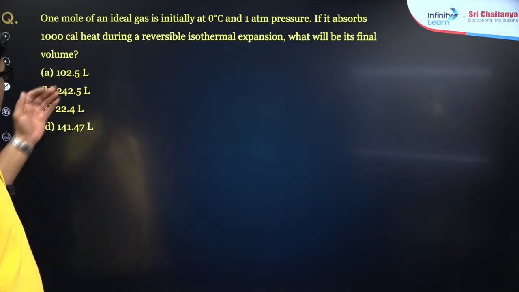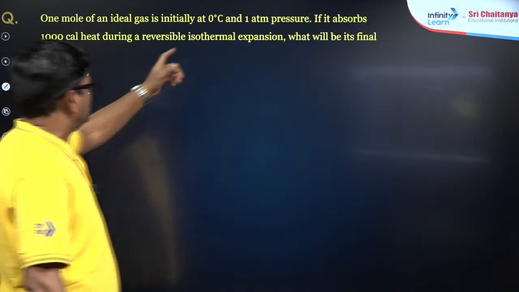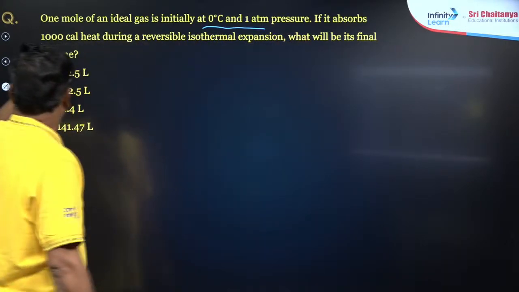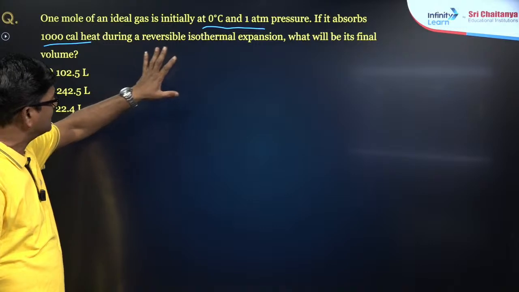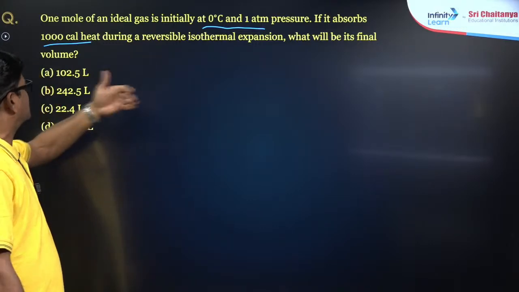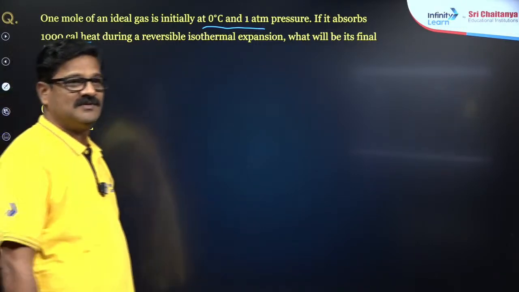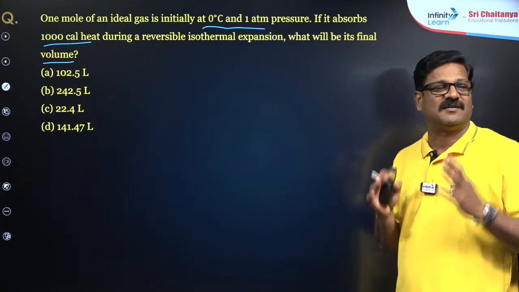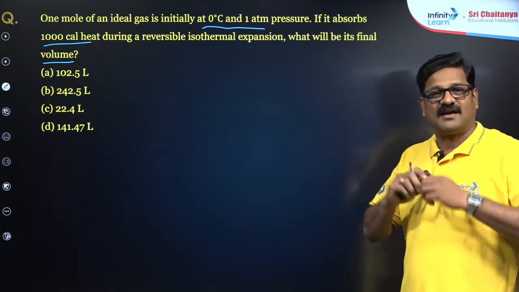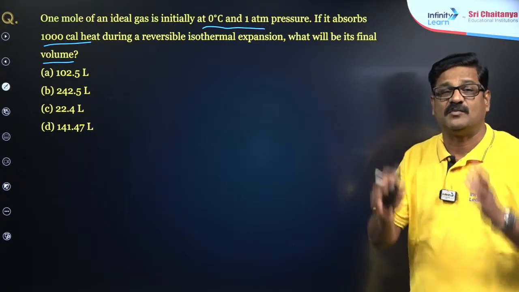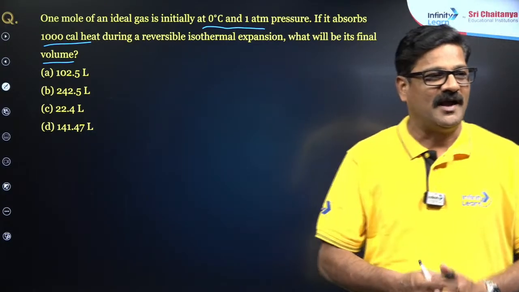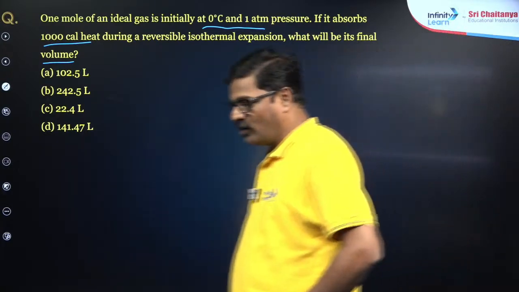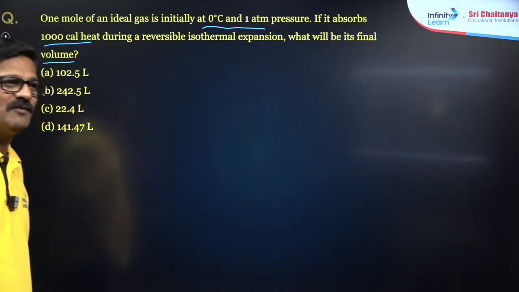Next, 1 mole of an ideal gas, initially at 0 degree centigrade at 1 atm pressure, absorbs 1000 calories of heat during the reversible isothermal expansion. What will be its final volume? So it's all about physical thermodynamics. Tomorrow you will see all of chemical thermodynamics and thermochemistry, and I'm going to give simple tricks for this also. Ready for that? Write down and solve along with me.